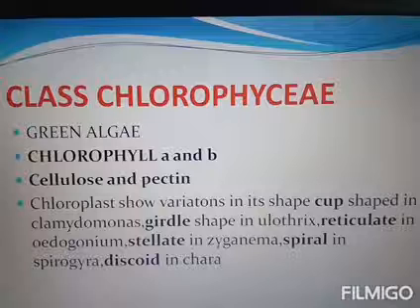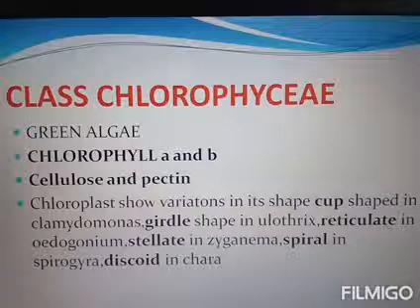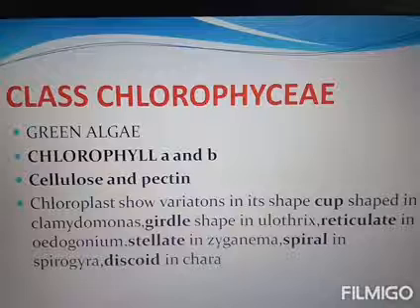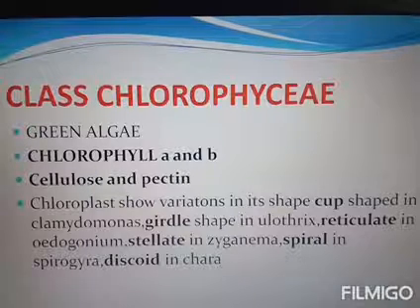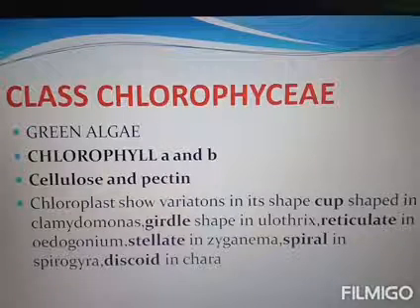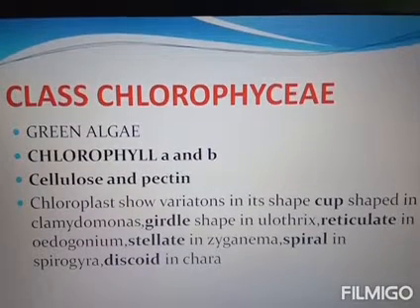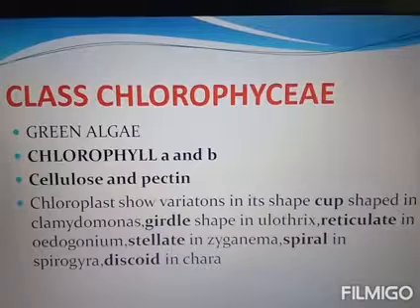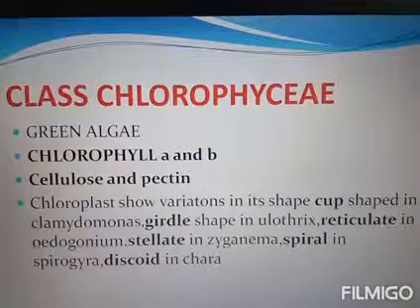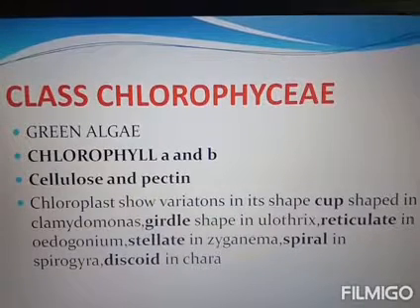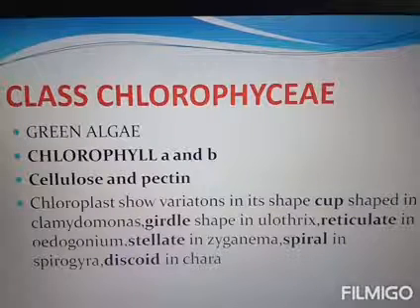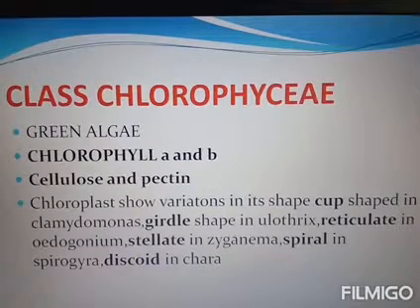A central vacuole and nucleus with the organelles are common in the cells of the Chlorophyceae, and the main form of storage food is starch. The food is stored in pyrenoids, which we discussed in the previous class. Previous class means the previous slide that we discussed in the common characters of algae. The food is stored in the pyrenoid.